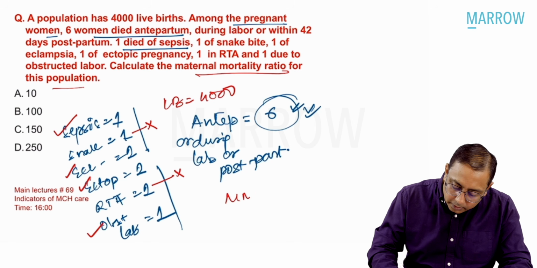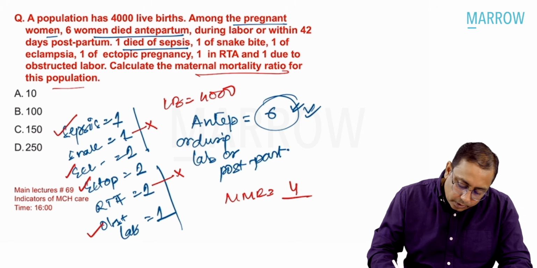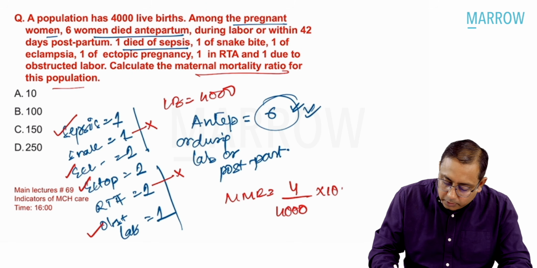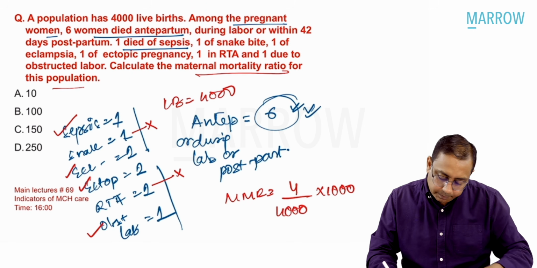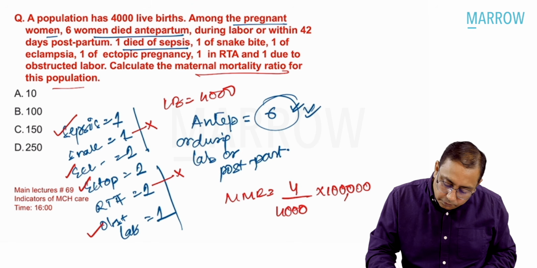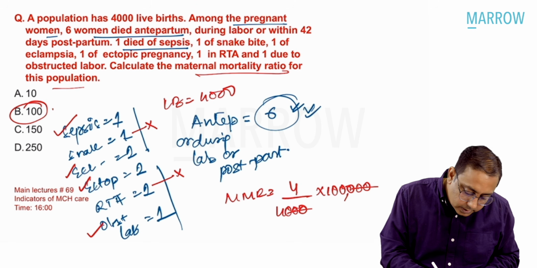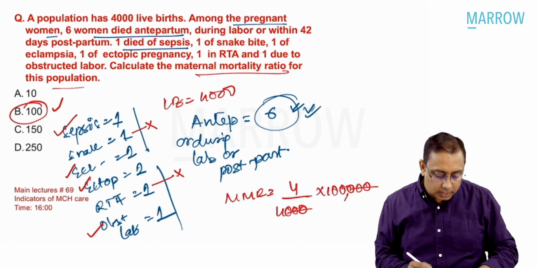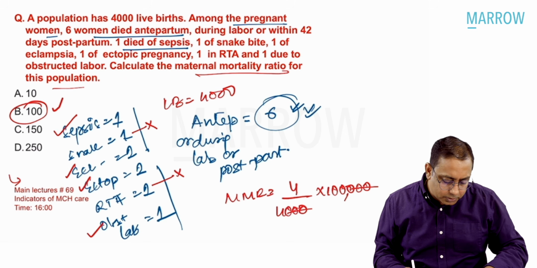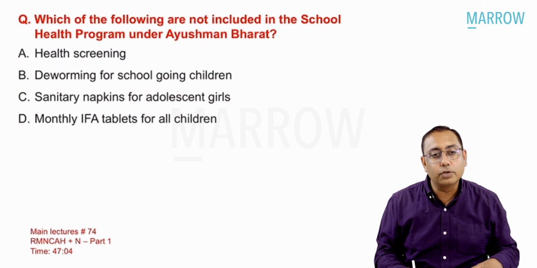So what is the maternal mortality ratio? It is 4 divided by 4,000, into 1 lakh. So 4 by 4 will be 100, I think. Yeah, correct answer is 100. So this question has been, of course, done in our main lectures video number 69. You can have more discussion over there.